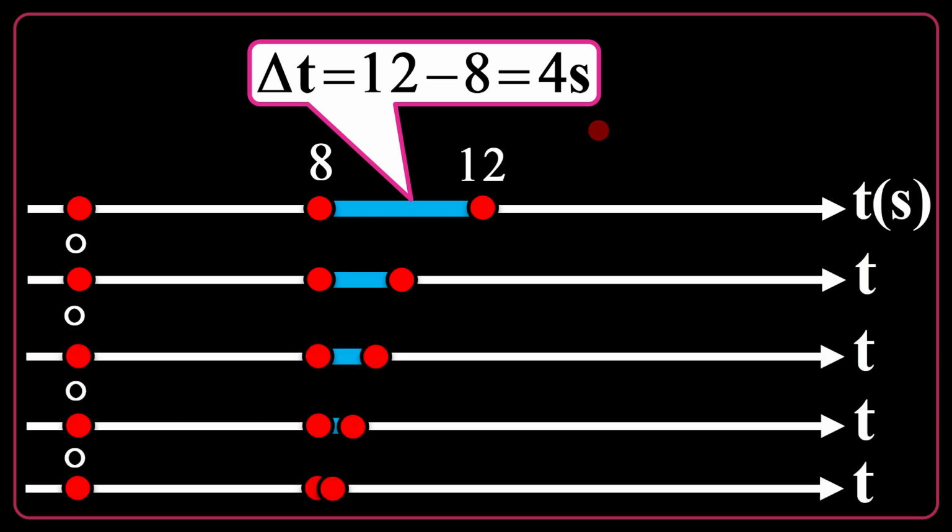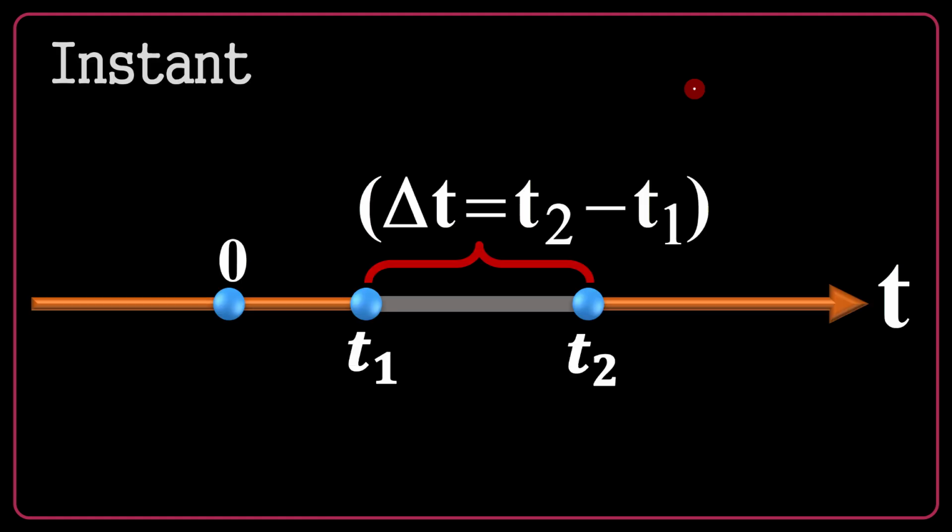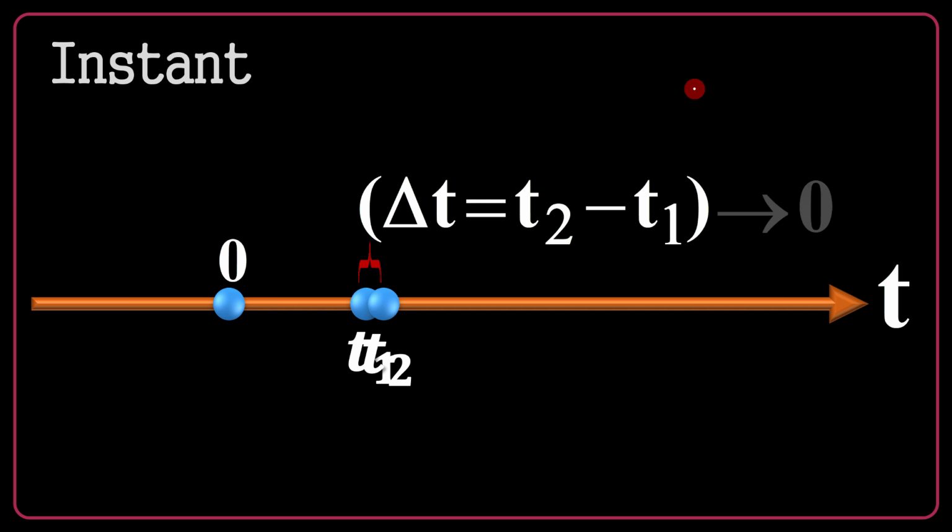But it may be too small to be easily measured, out of the scope of any measurement. At that time, it's called an instant. So the instant is still a delta t, but a very small delta t which has no value. It's too small to be measured. So it's a relative concept. Based on that, we can say that delta t approaching 0 is the instant. So an instant has no value, it's a concept.